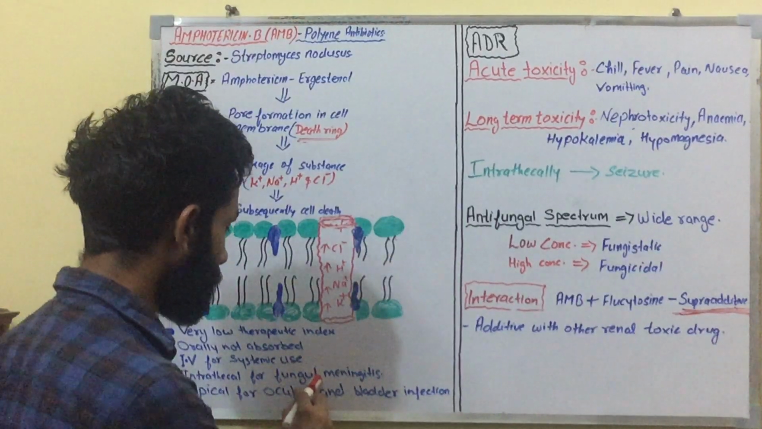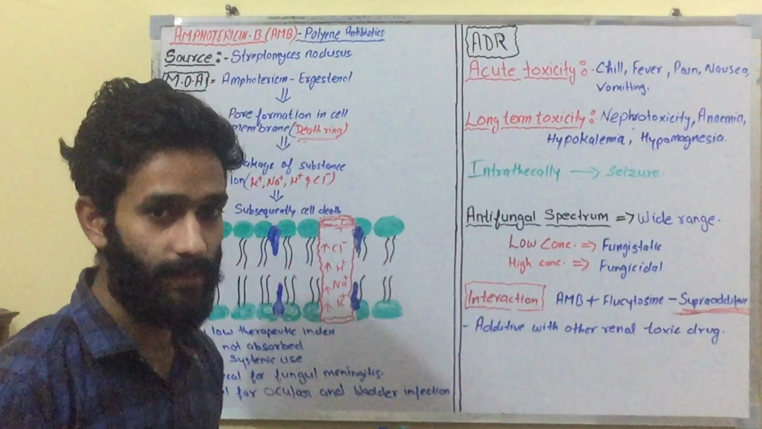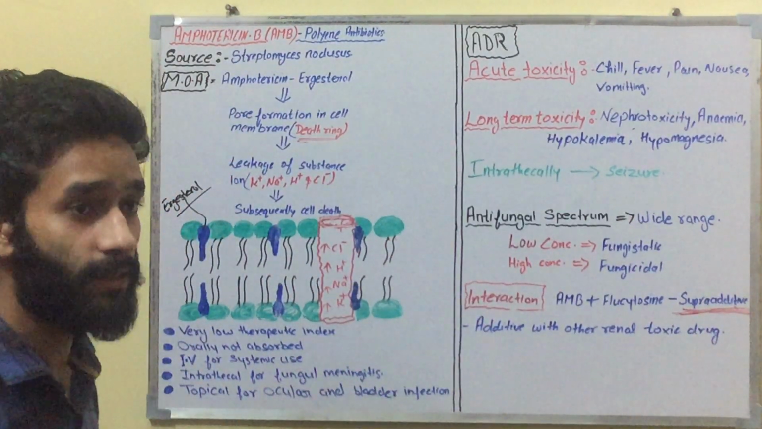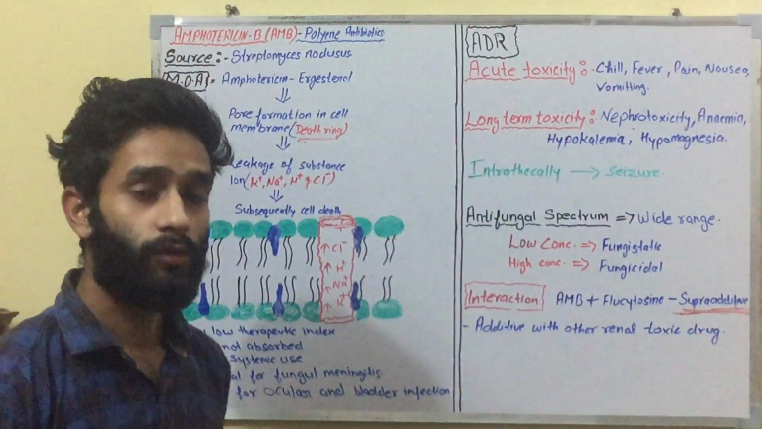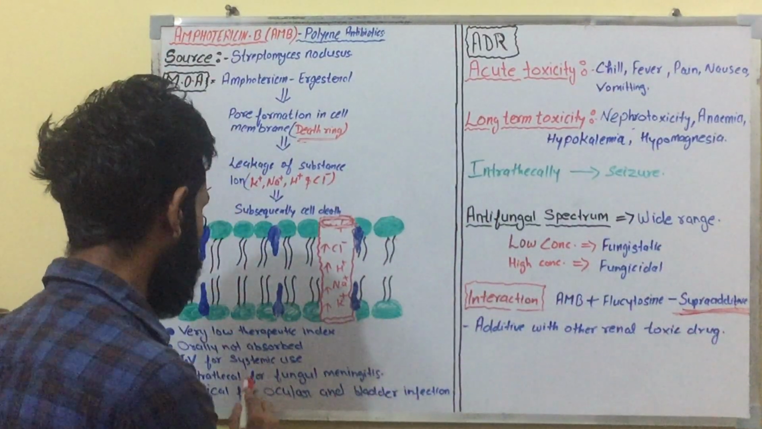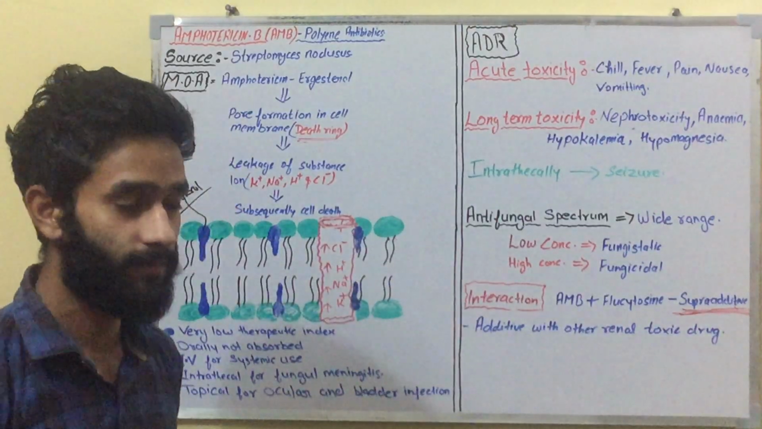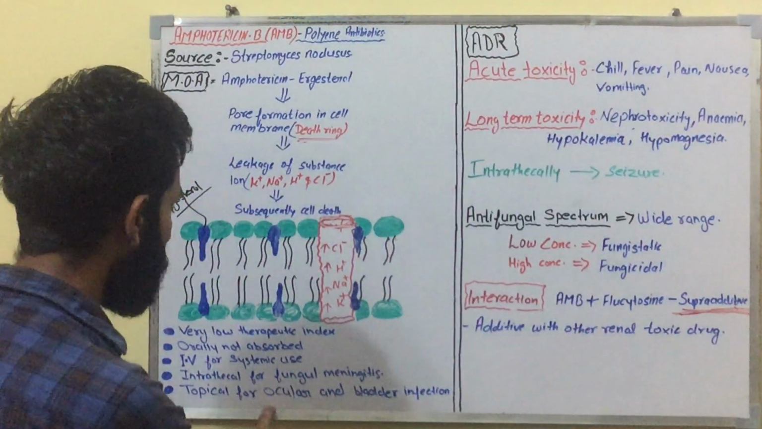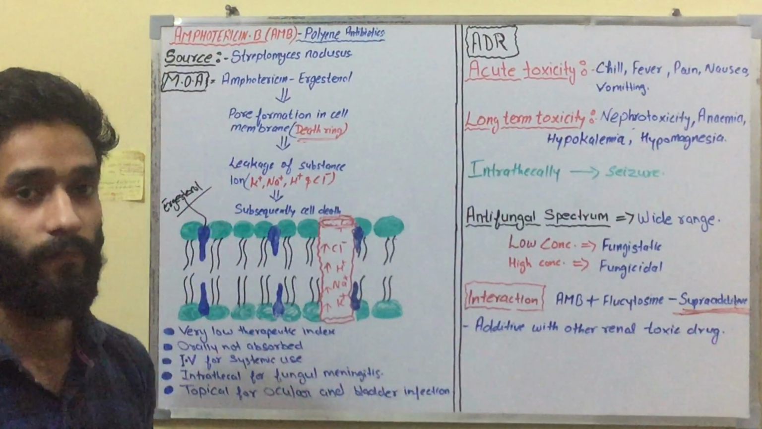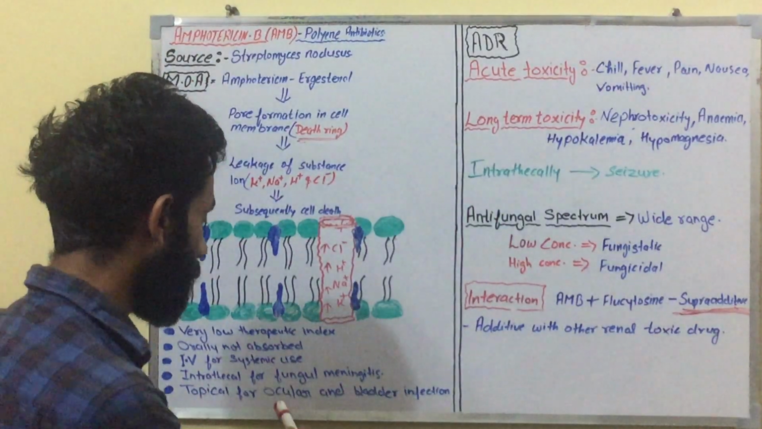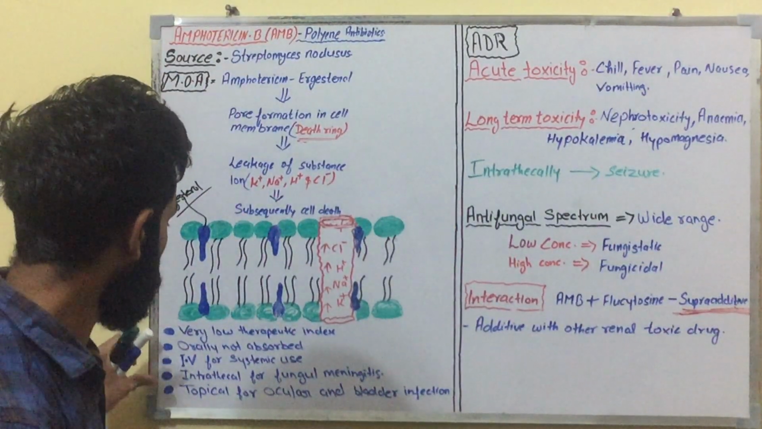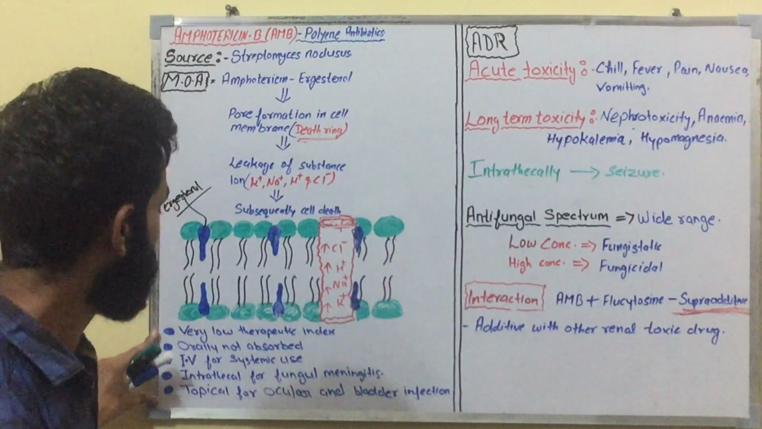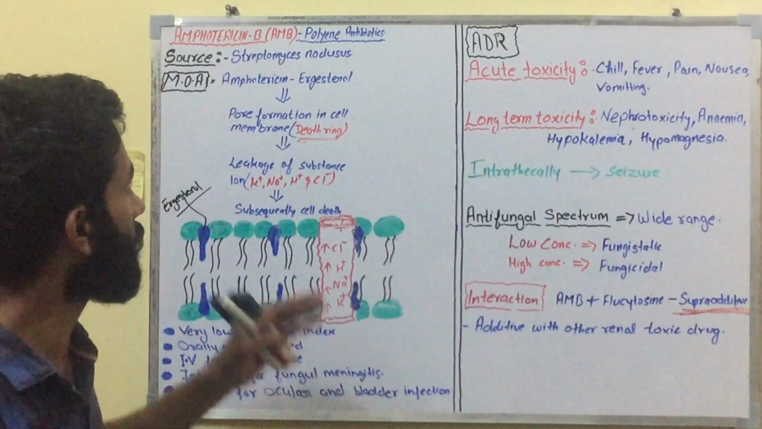In case of fungal meningitis, it is given intrathecally. And after that, it is given topically for ocular and bladder infections. So these are some important points for amphotericin B.